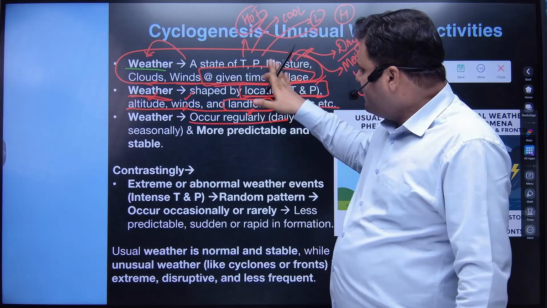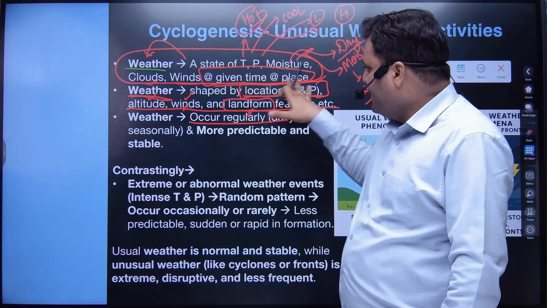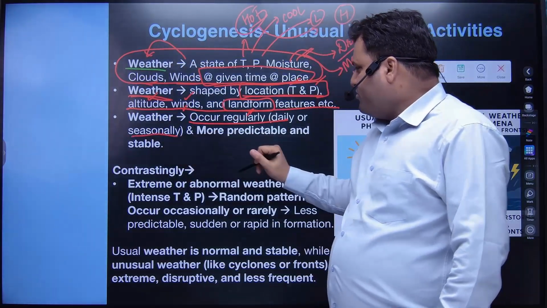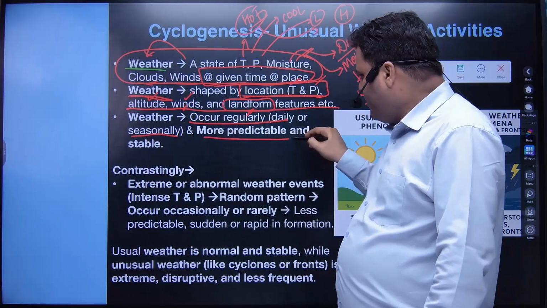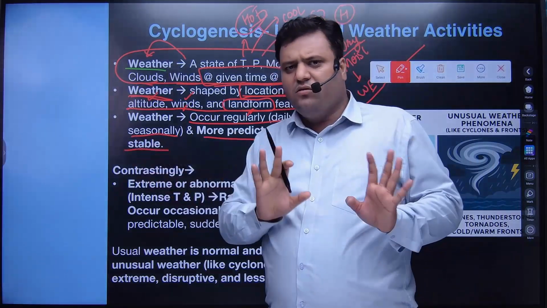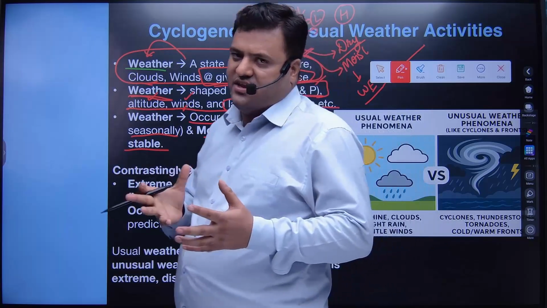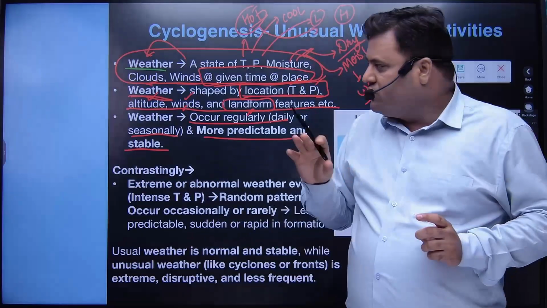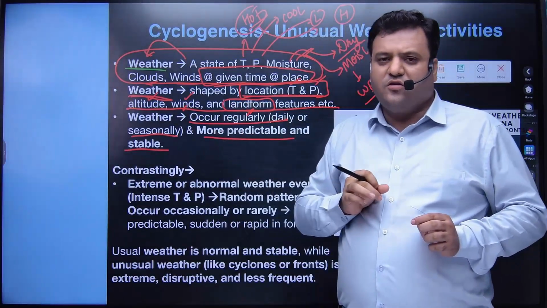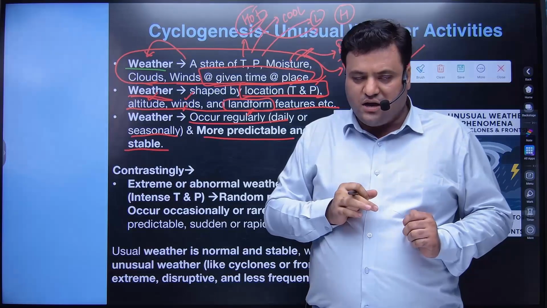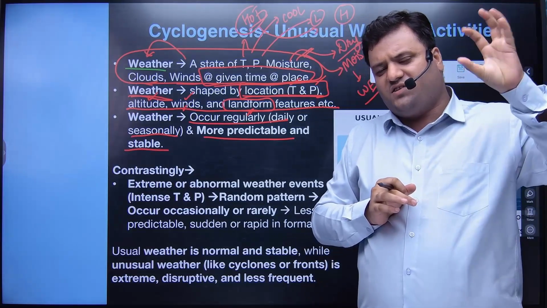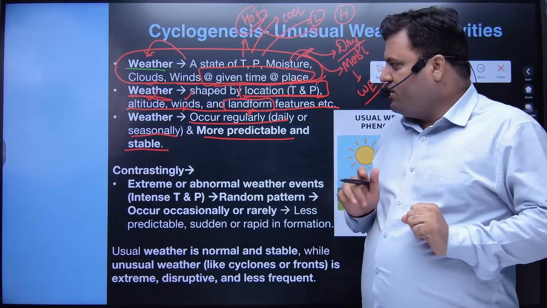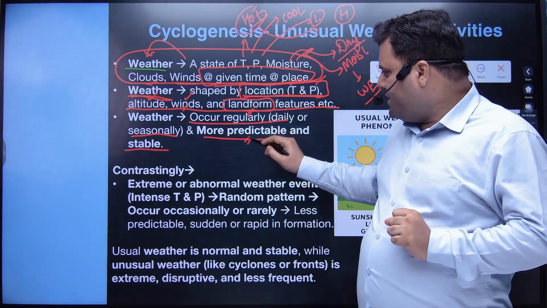So weather occurs regularly. Weather means the daily state of all of these. Yes, the seasonal state can also be considered, and this weather is more predictable and stable. Basically, we know that during the monsoon we have heavy rainfall. Apart from heavy rainfall, we have high relative humidity. Apart from high relative humidity, we have a bright sun. We have a vertical overhead sun in India, roughly. So that is more predictable and that is stable.